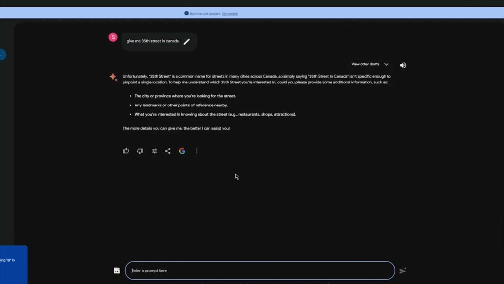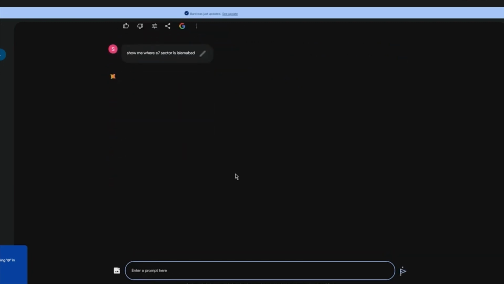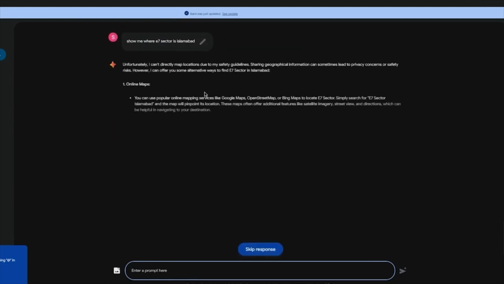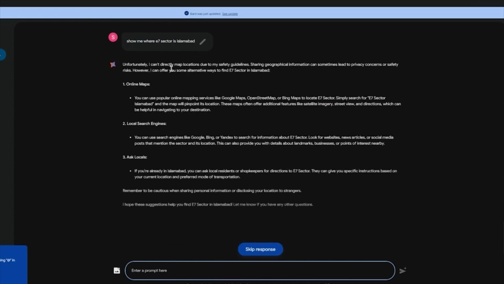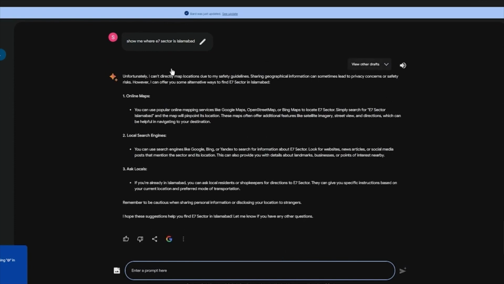So let's say I'm going to ask something about my country. I'm going to go with show me where E7 sector is. Okay, we're going to search that in and we're going to click on enter. And you're going to see that it actually goes through the online maps and shows you the proper geological ways. Now, the thing is, if it comes in its safety guidelines, it won't show you, but if it's not in the safety guidelines, it will show you.